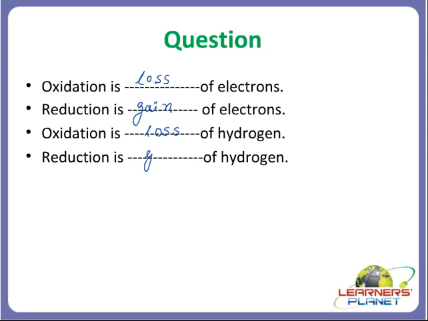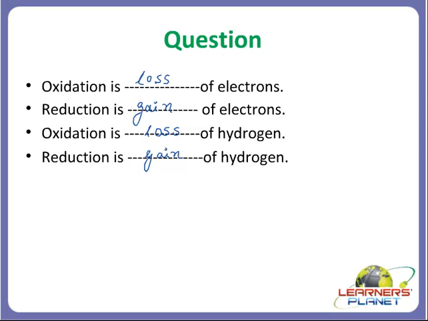Reduction is gain of hydrogen. Right students? So don't get confused. Keep one thing in mind. In oxidation, electrons are lost. So it will be reverse for reduction. In oxidation, hydrogen is lost. So it would be reverse for reduction.